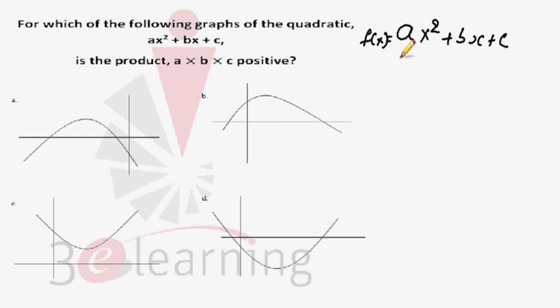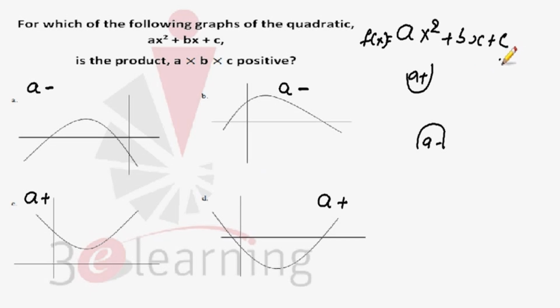The graph of f(x) is upward when a is positive. The graph of f(x) is downward when a is negative. Okay, so we use this property in all four. Can you see it is a downward graph, so our a is negative. This is a downward graph, so a is negative. This is an upward graph, so a is positive. This is an upward graph, so a is positive. So we find a in all four.